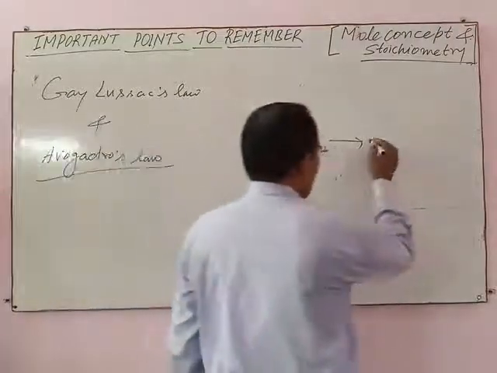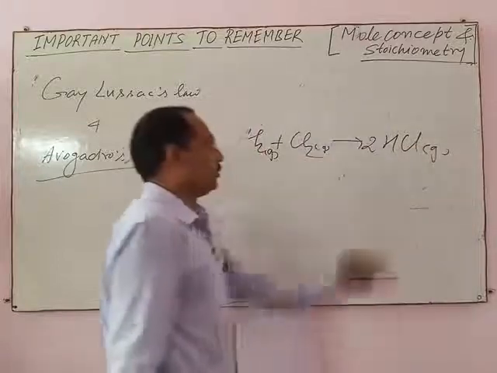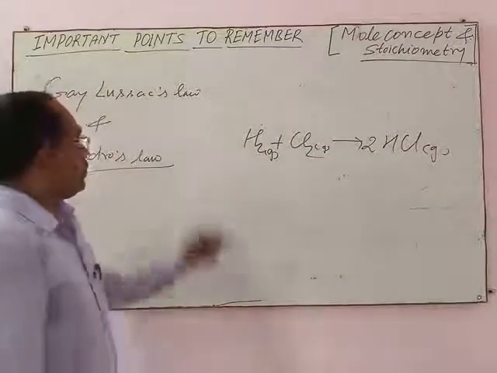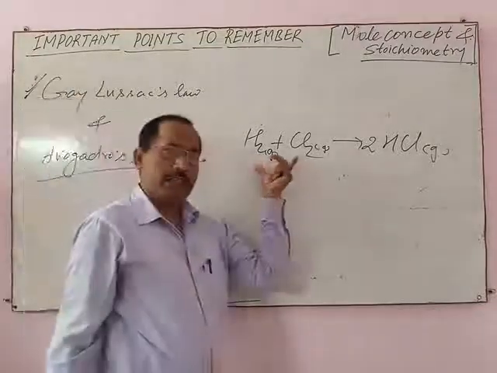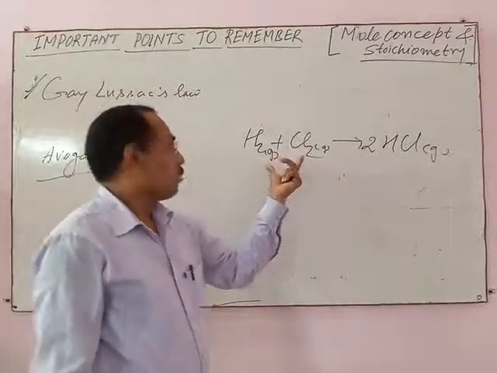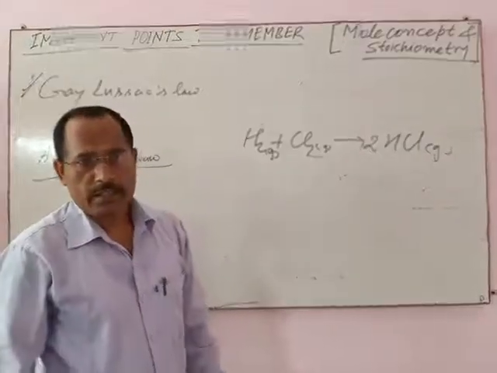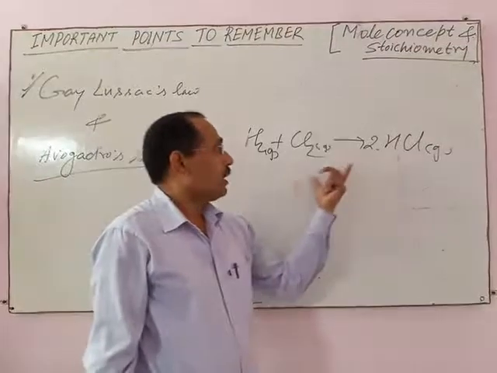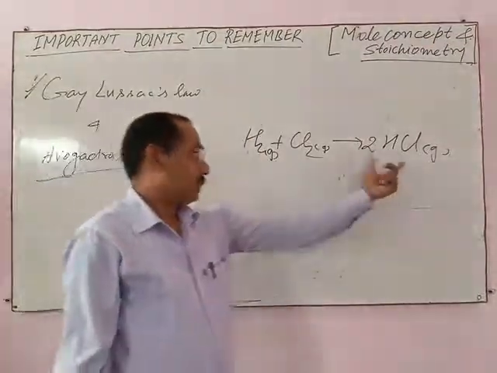If the product formed is also a gas, HCl gas, this law states that their volume bears simple whole number ratio with one another and to the volume of the products.